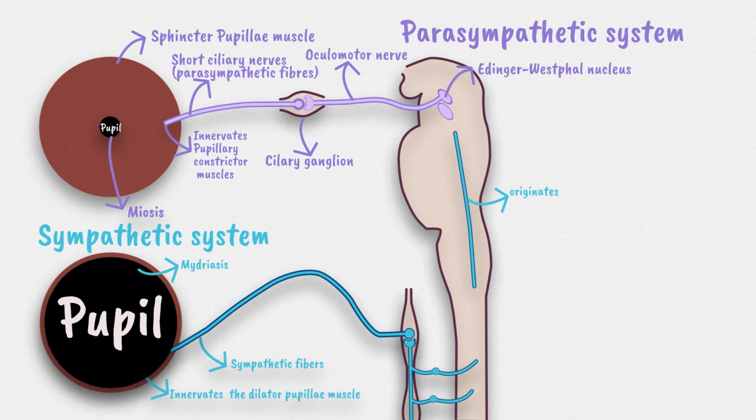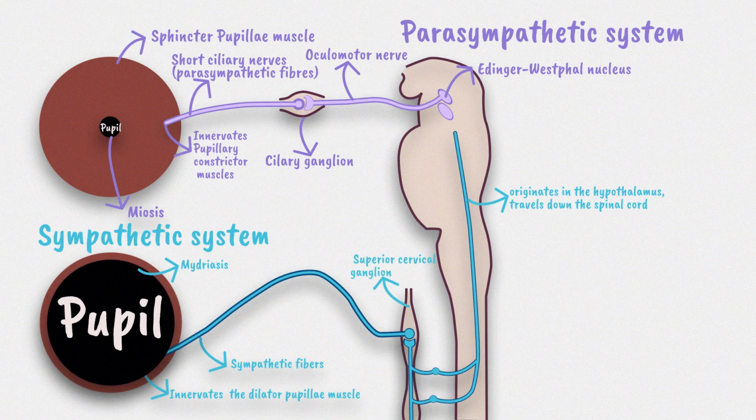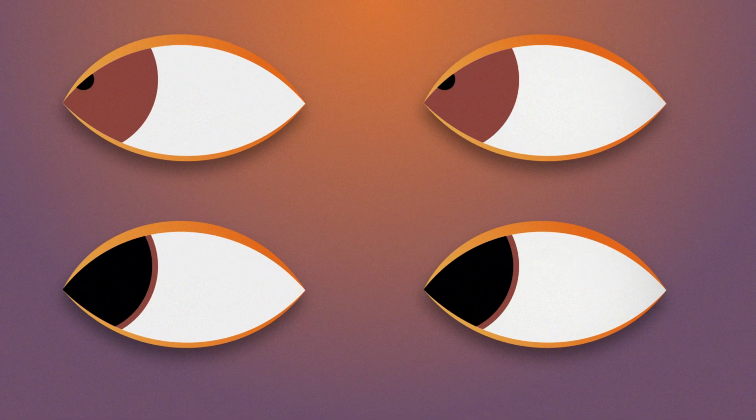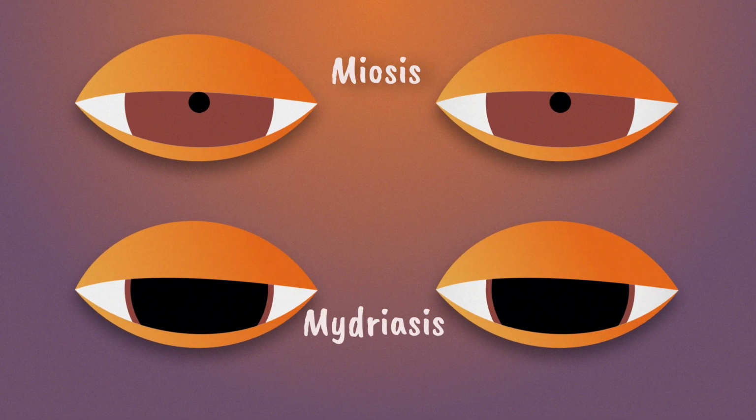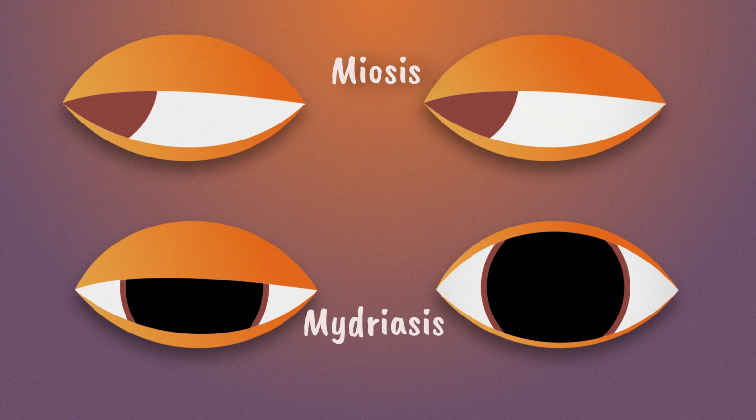This process originates in the hypothalamus, travels down the spinal cord, and descends via the superior cervical ganglion, either enhancing sympathetic stimulation or blocking parasympathetic influence. Primary pupil abnormalities, miosis and mydriasis, are often linked to specific drug classes.